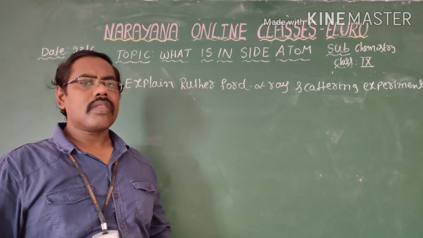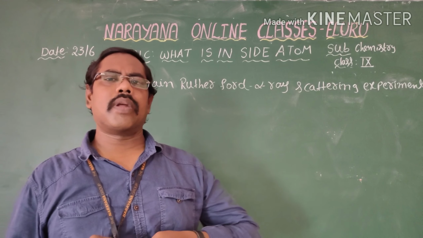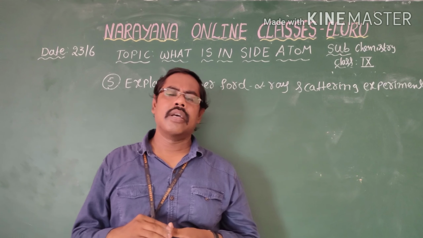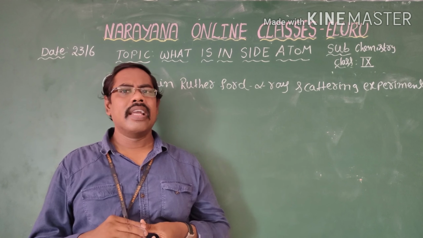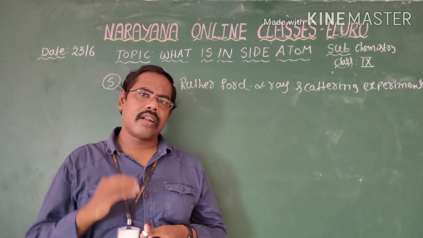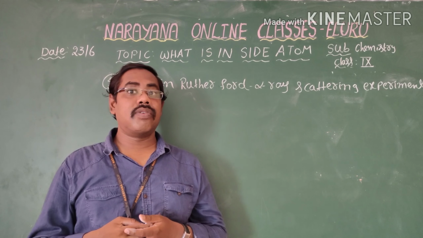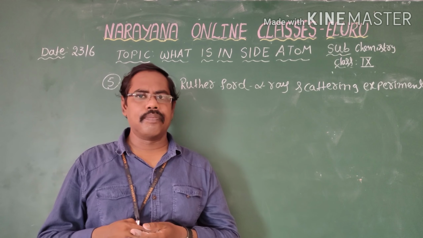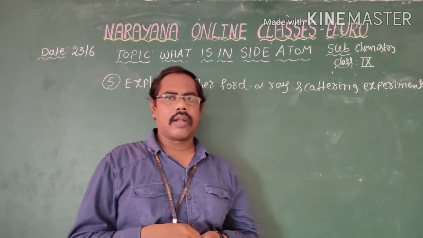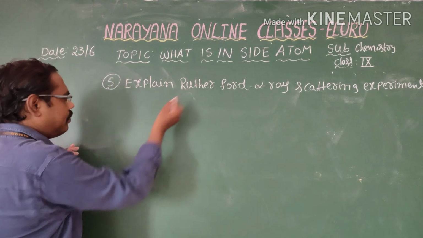Okay, Rutherford did the alpha ray scattering experiment with his co-workers. Based on this experiment, he found out where the nucleus is present in the atom, and where the subatomic particles are present in the atom. Now I am going to explain the experiment. Okay, Nandi?